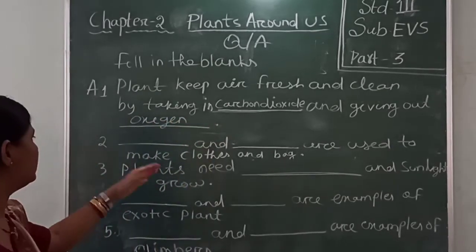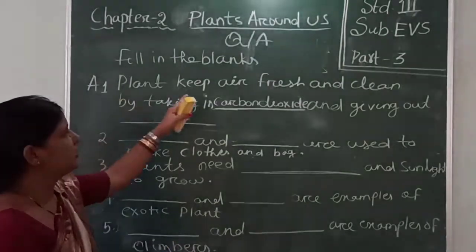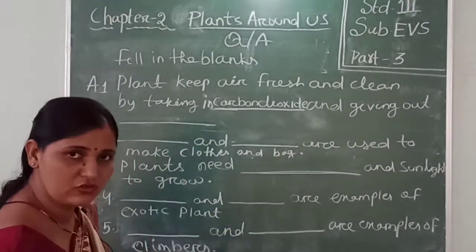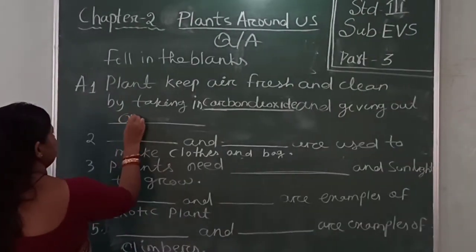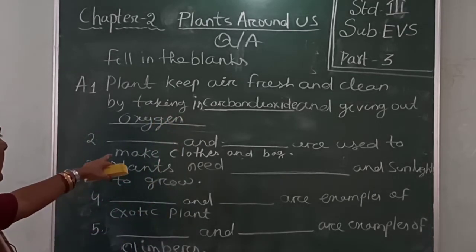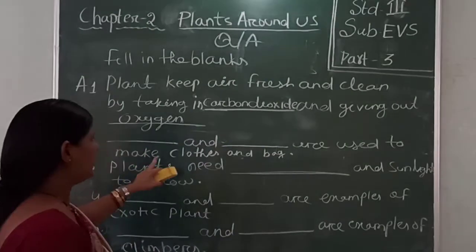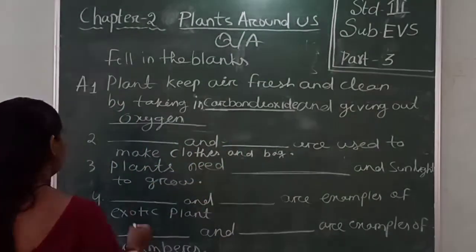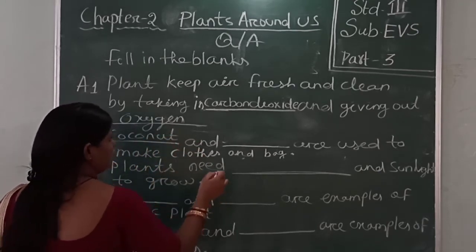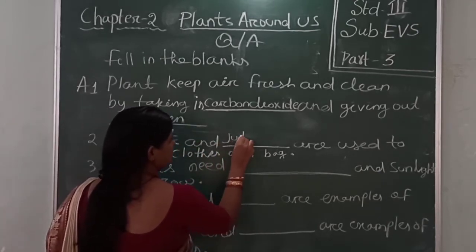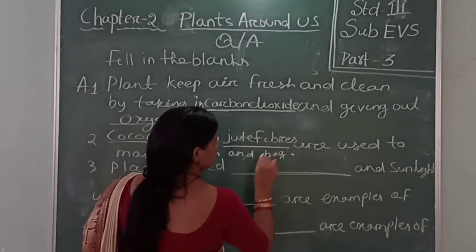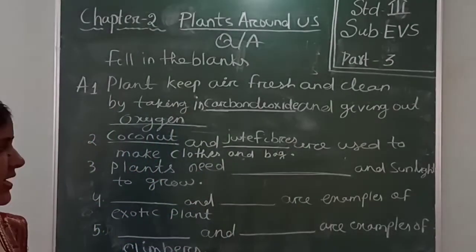Then comes your second blank. You write here oxygen. Then number 2: dash and dash are used to make clothes and bags. Coconut and jute fibers are used to make clothes and bags.